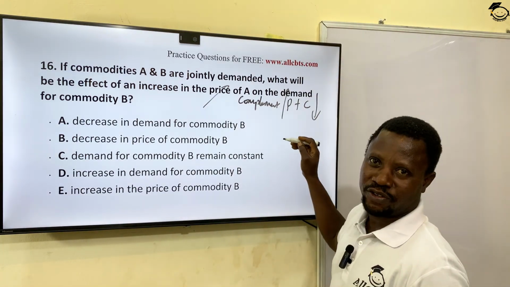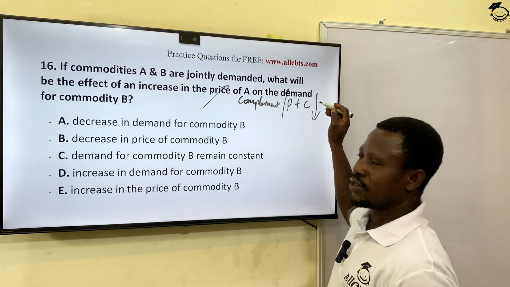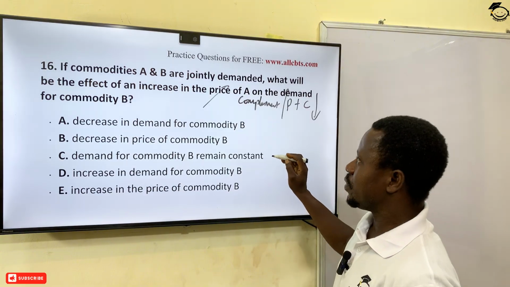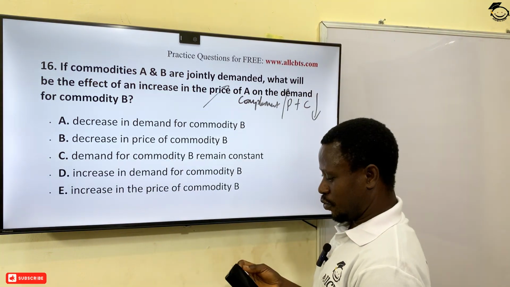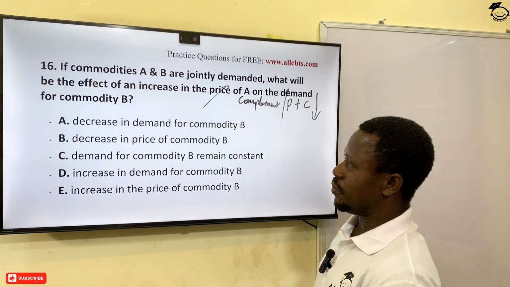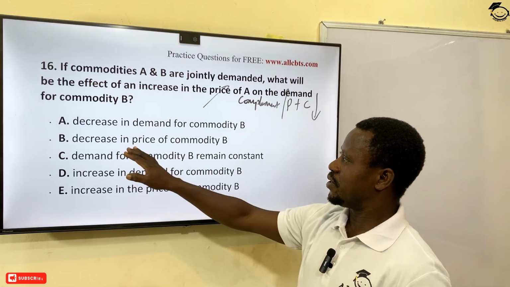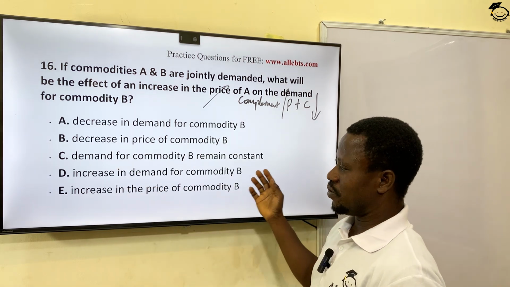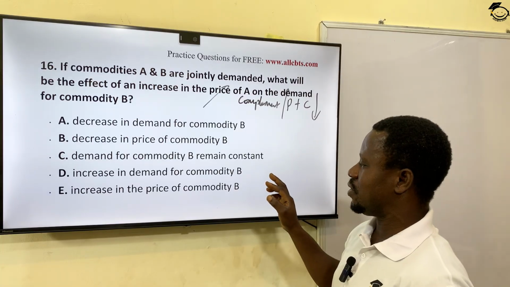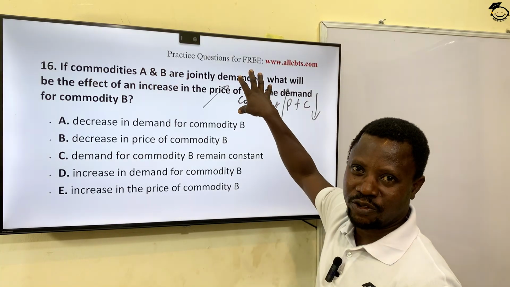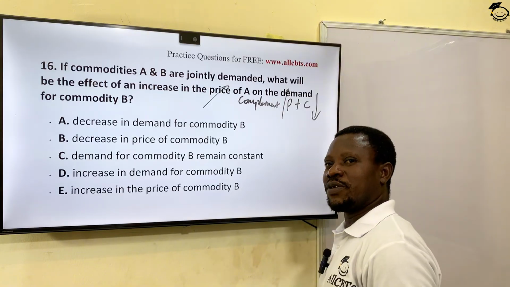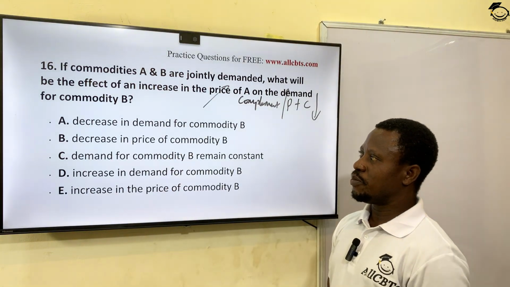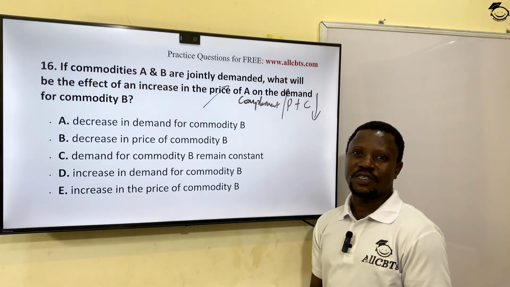Because of the increase in the price of petrol, many car owners drop their cars at home and they jump on public transport. Okay? So the same thing will happen to this product because they are jointly demanded complements. Decrease in demand, decrease in price of commodity B, demand for commodity B remain constant, increase in demand for commodity B, has not happened, increase in the price of commodity B. You know, based on the law of demand and supply, the higher the price, the lower the quantity demanded. So based on that law, the answer is option A. There will be a decrease in the demand for commodity B.